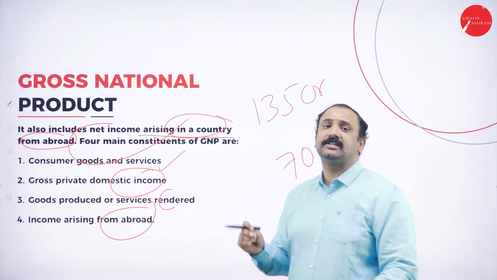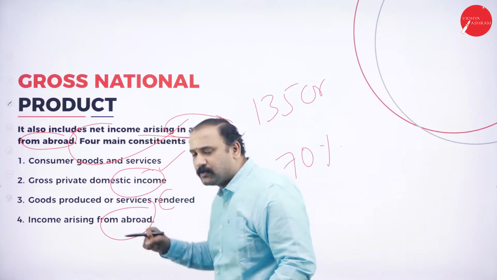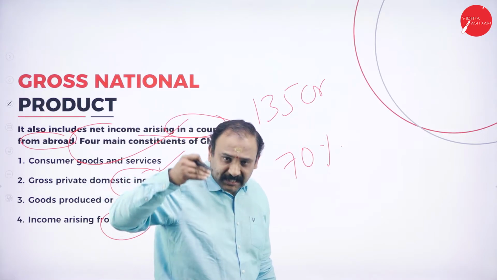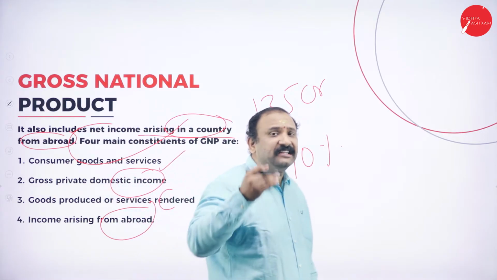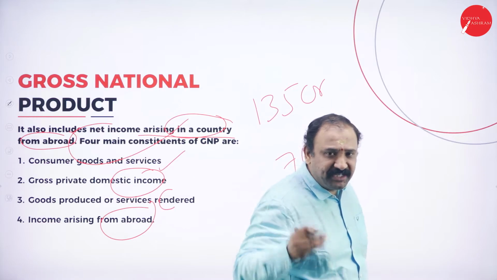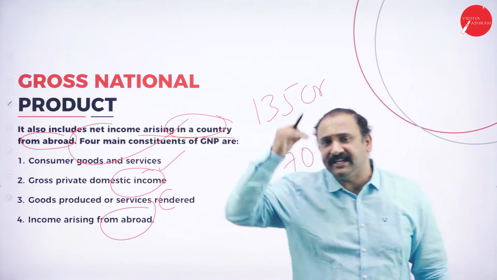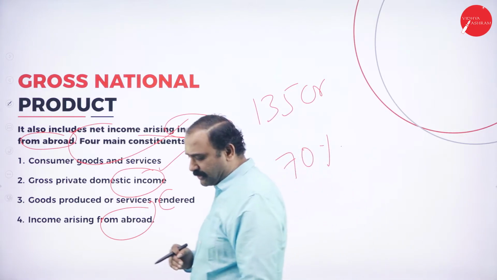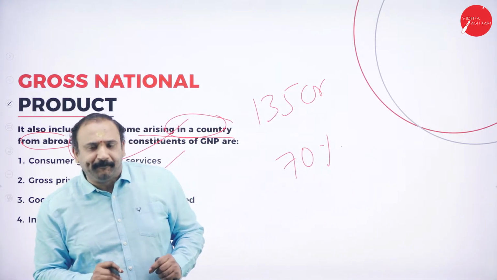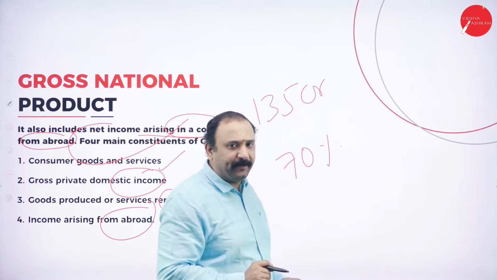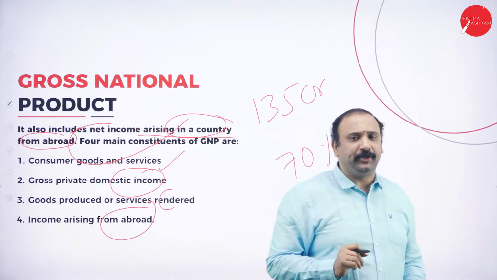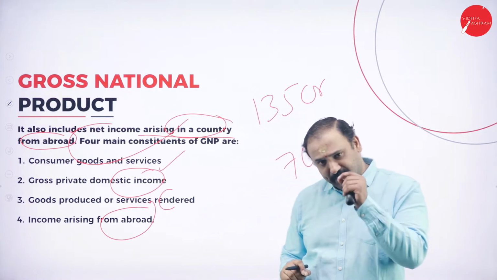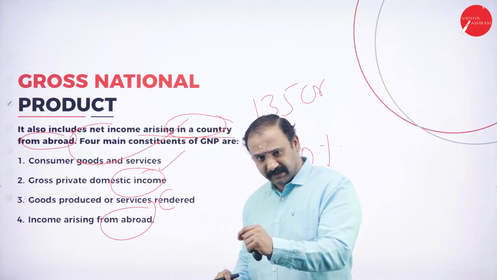Now, what is the gross private domestic income? I use this word domestic. Why? Because it is within the country. It is produced very much within the country. It is the amount of money that is being generated by an average citizen in this country. Why this is important for us is because when you look into India, there is a value for labor. So if you go and ask anybody today in the country, how much are you being paid per hour? How much are you being paid per day, per month, per year?